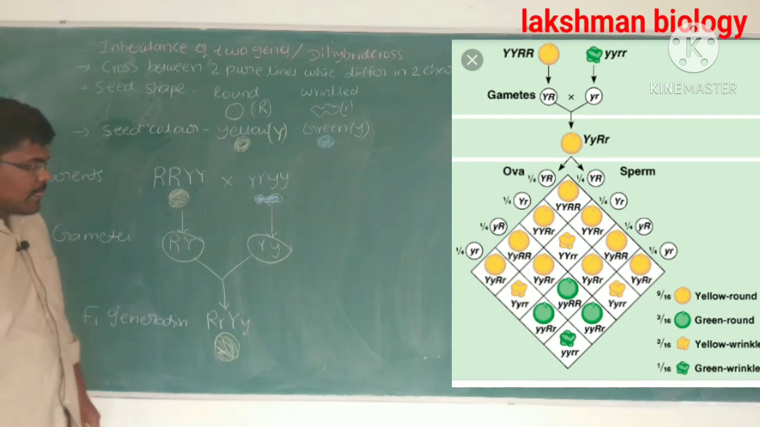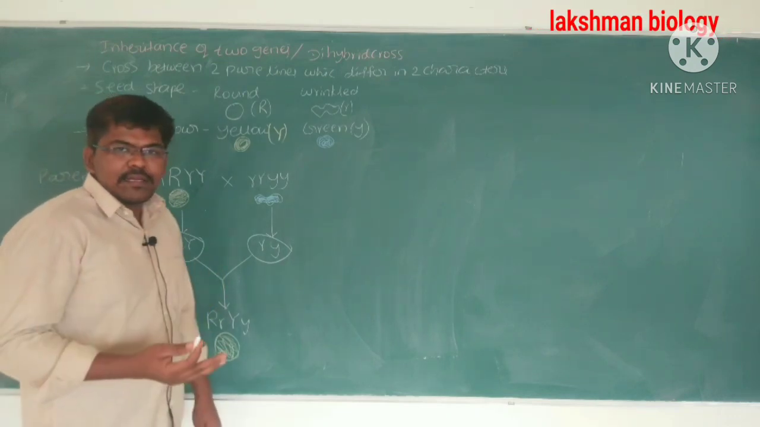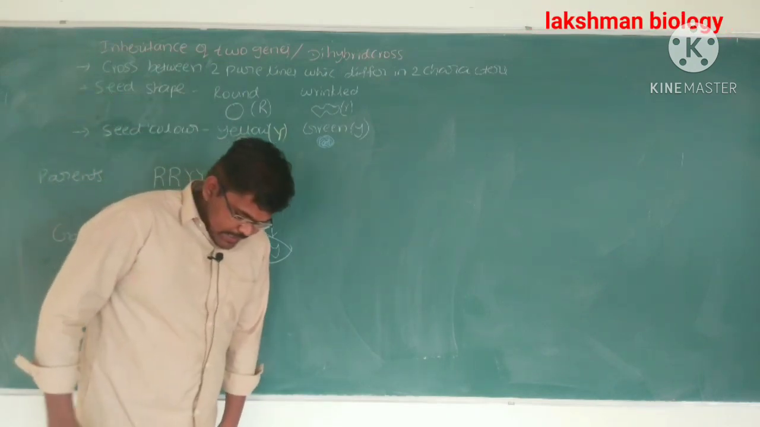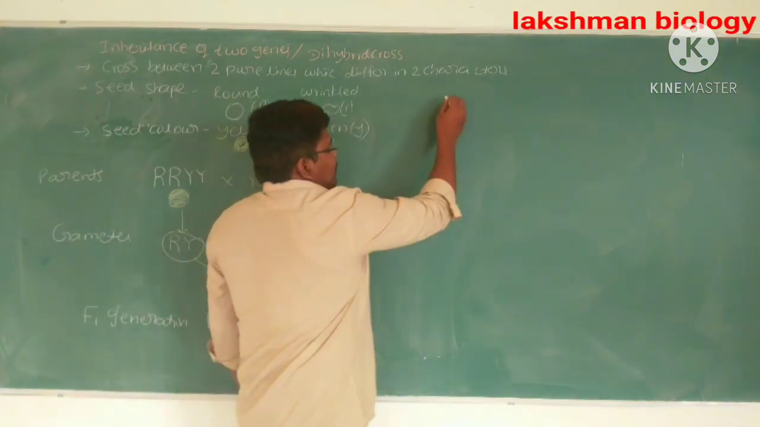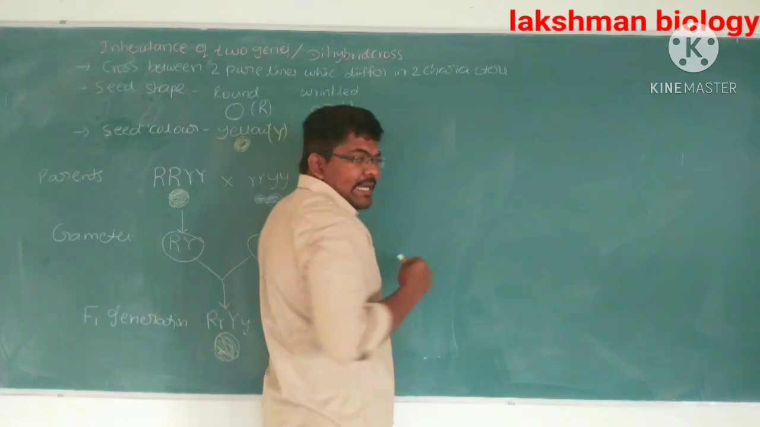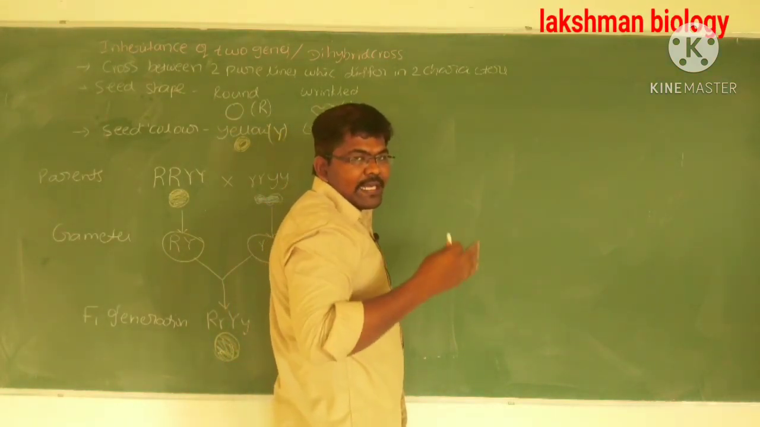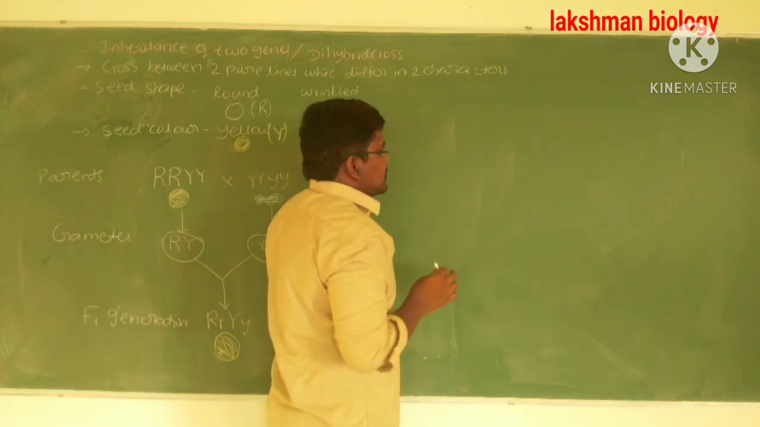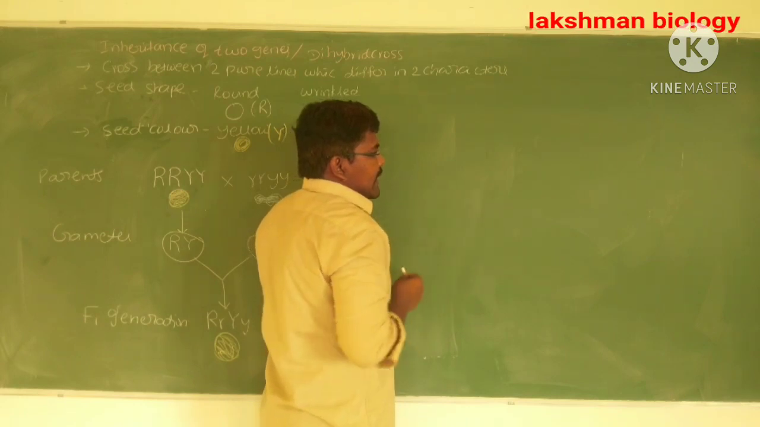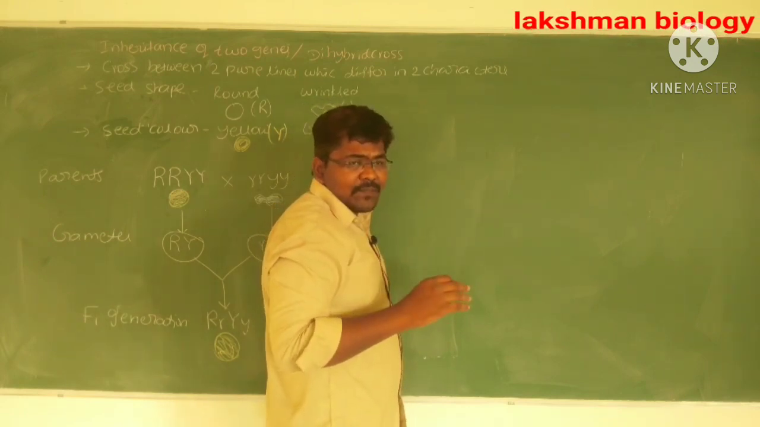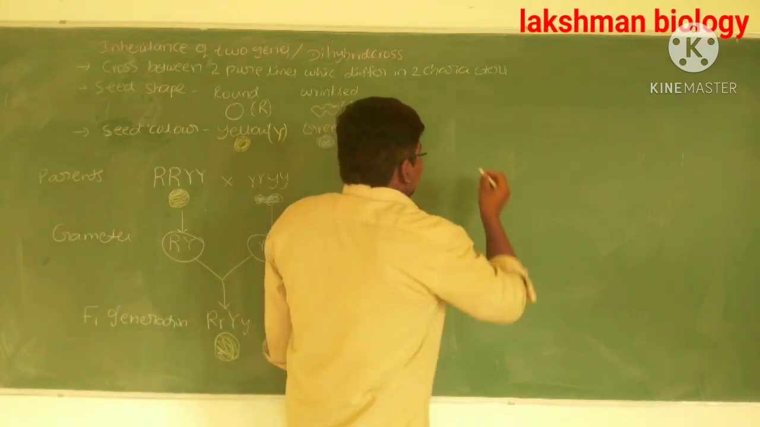Next, for formation of the F2 generation, he crossed the F1 generation heterozygous plants. When he selfed the heterozygous F1 generation plants, he got the F2 generation plants. What about the gametes which are formed by the F1 generation? What are the different types of plants which are formed in the F2 generation? That also we have to see now.